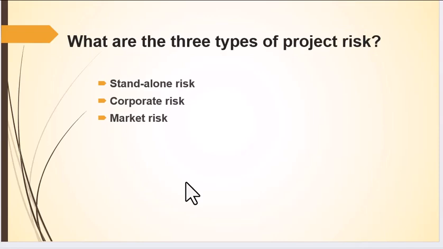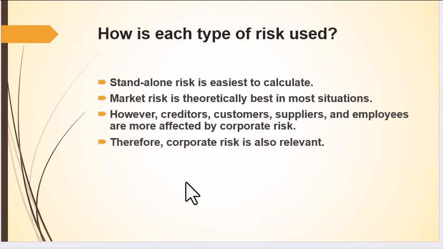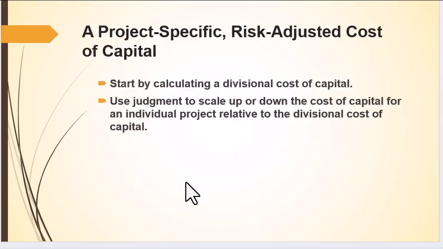There are three basic types of risk when we think about projects: standalone risk, corporate risk, and market risk. Standalone risk is the easiest to calculate. We'll talk about this in some later videos. Market risk, theoretically, is the best in most situations. But creditors, customers, and suppliers are all really more affected by corporate risk. So corporate risk is also the most relevant risk when we're thinking about gathering funds for projects.